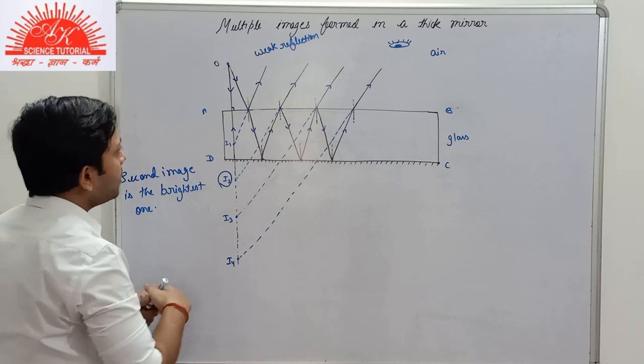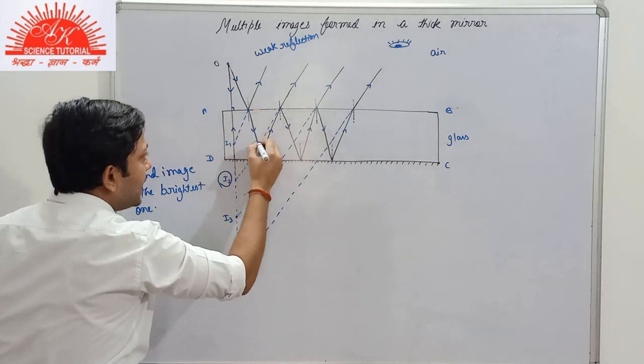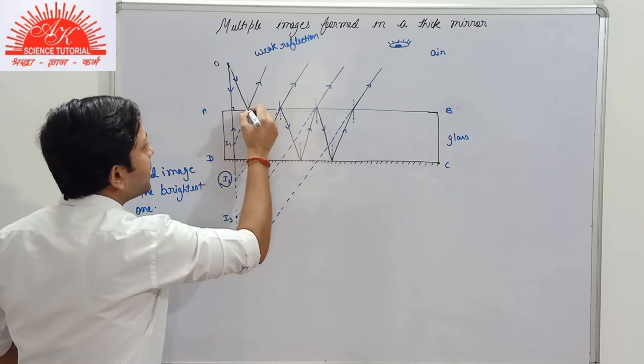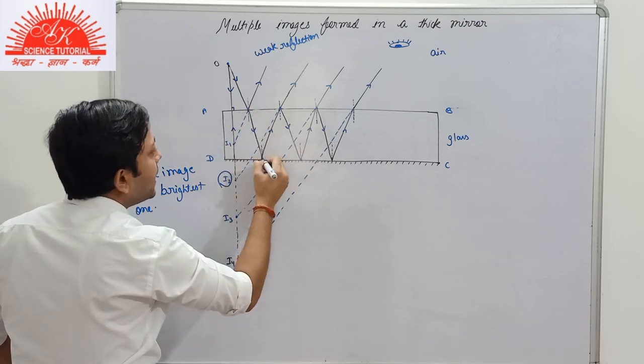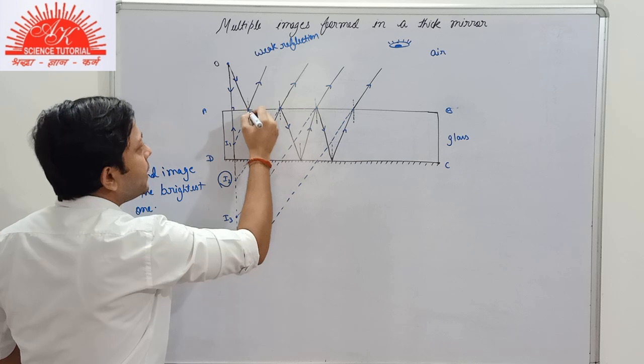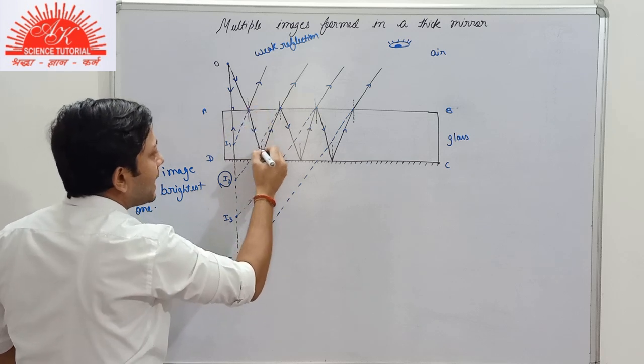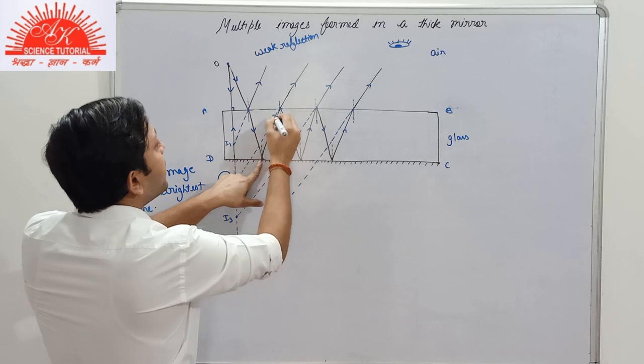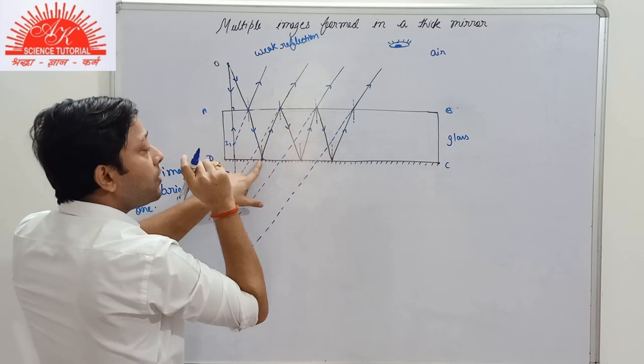But when this light ray enters inside the thick plane glass mirror, all the quantity of light that has entered inside the mirror will be reflected. As I told you, the absorbed part we are neglecting.